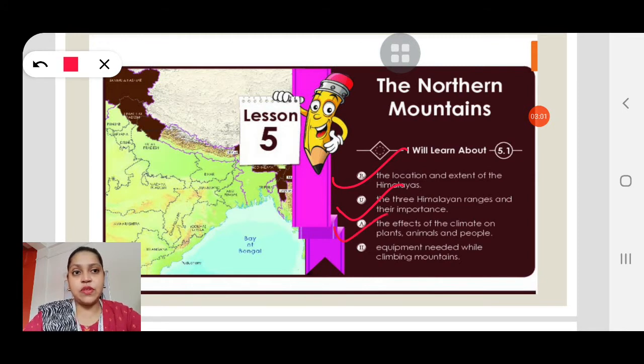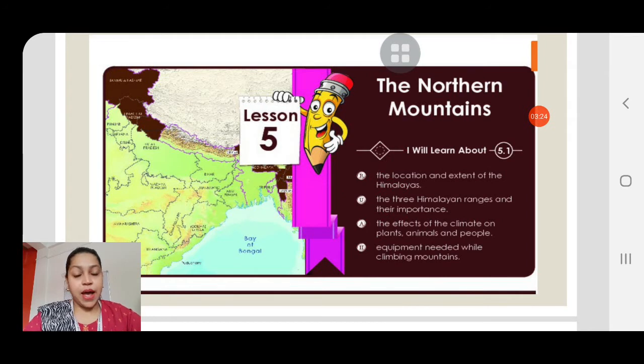Then number 3, we'll study the effects of the climate on the plants, animals and people, and the effects of the Himalayas, the northern mountains, on plants, animals and trees. And then the equipment needed while climbing mountains, and what are the various equipments necessary for climbing the mountains. We'll study that. So shall we proceed with the lesson?